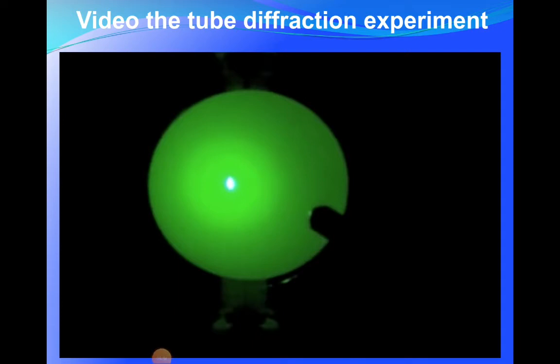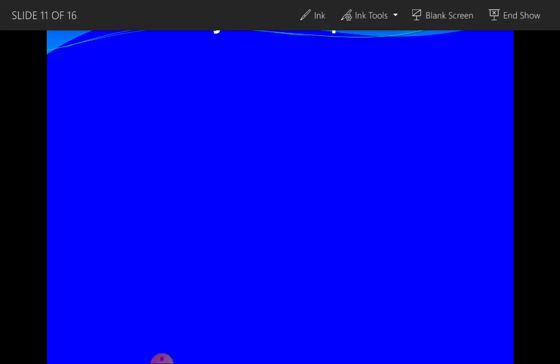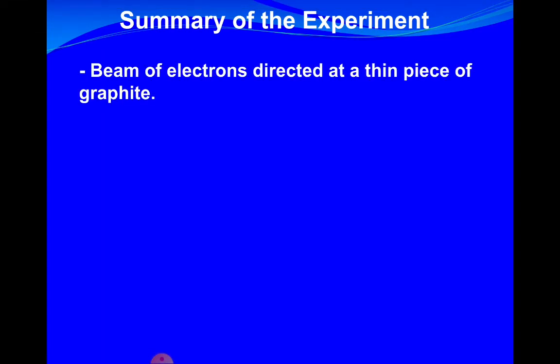So what we see at the end of the tube, I hope it's a little bit clear, is a clear diffraction pattern. Now this actually proves that electrons can behave like waves. So here we have the wave-particle duality. Okay, summary of the experiment.